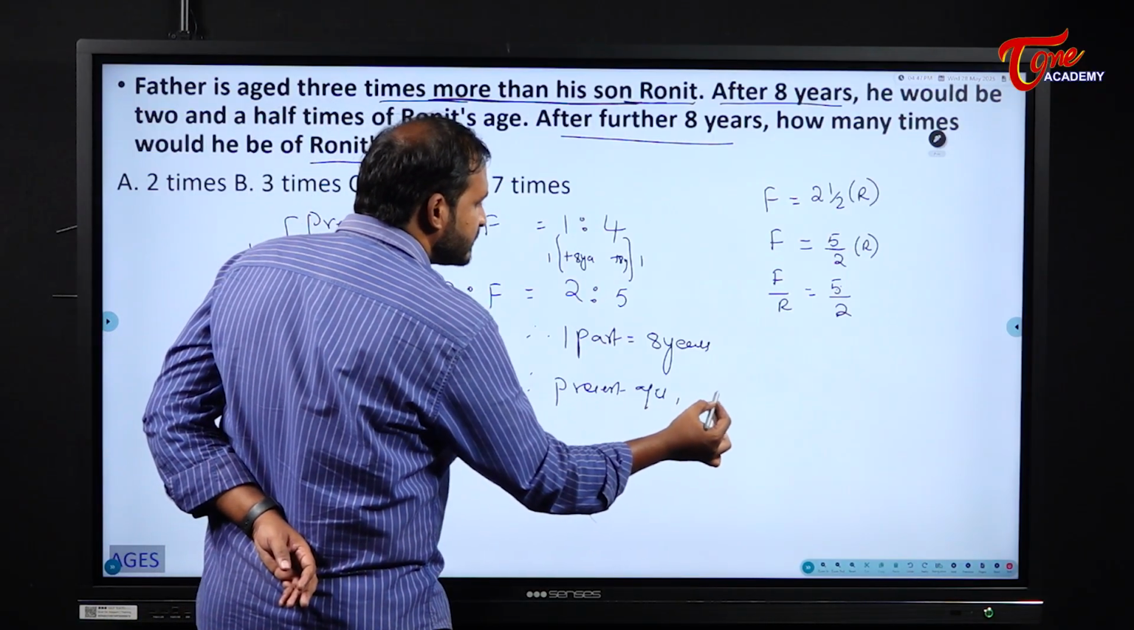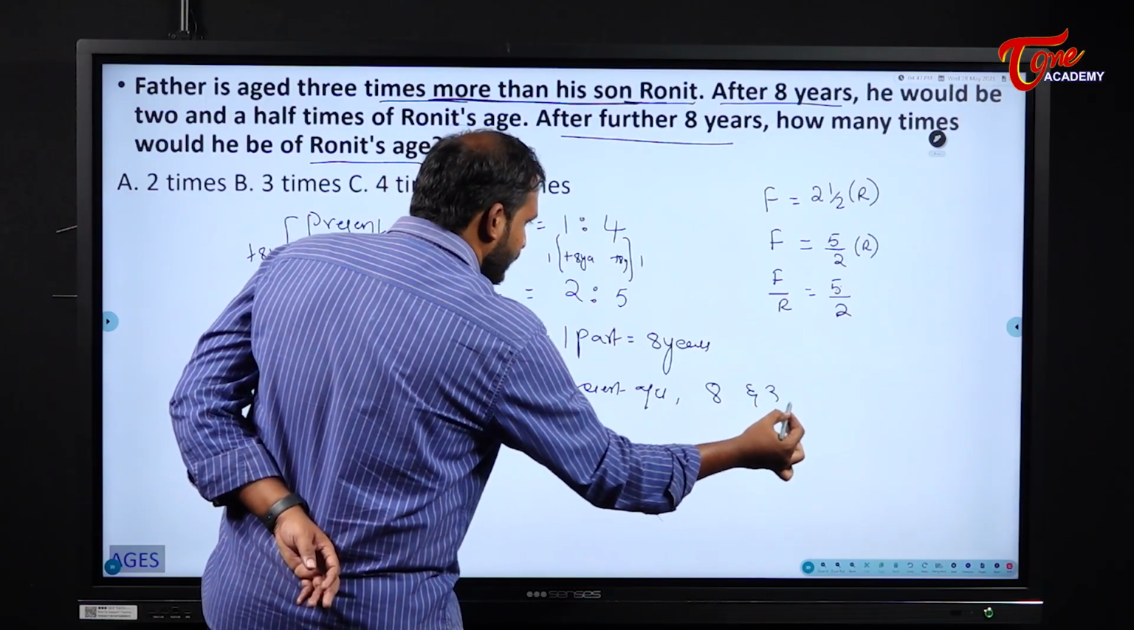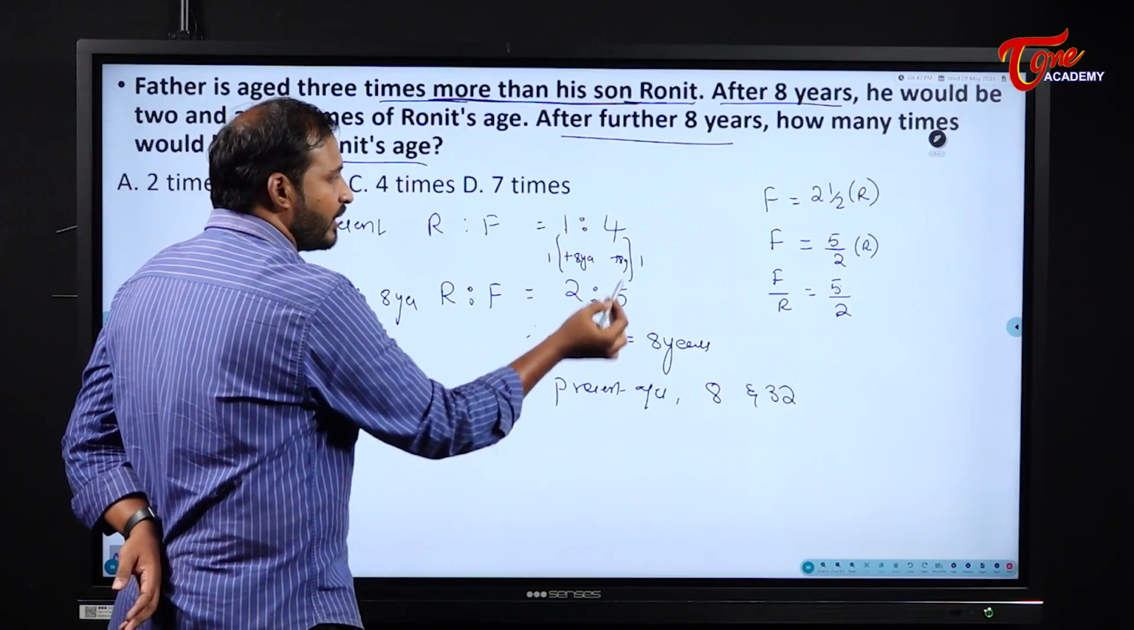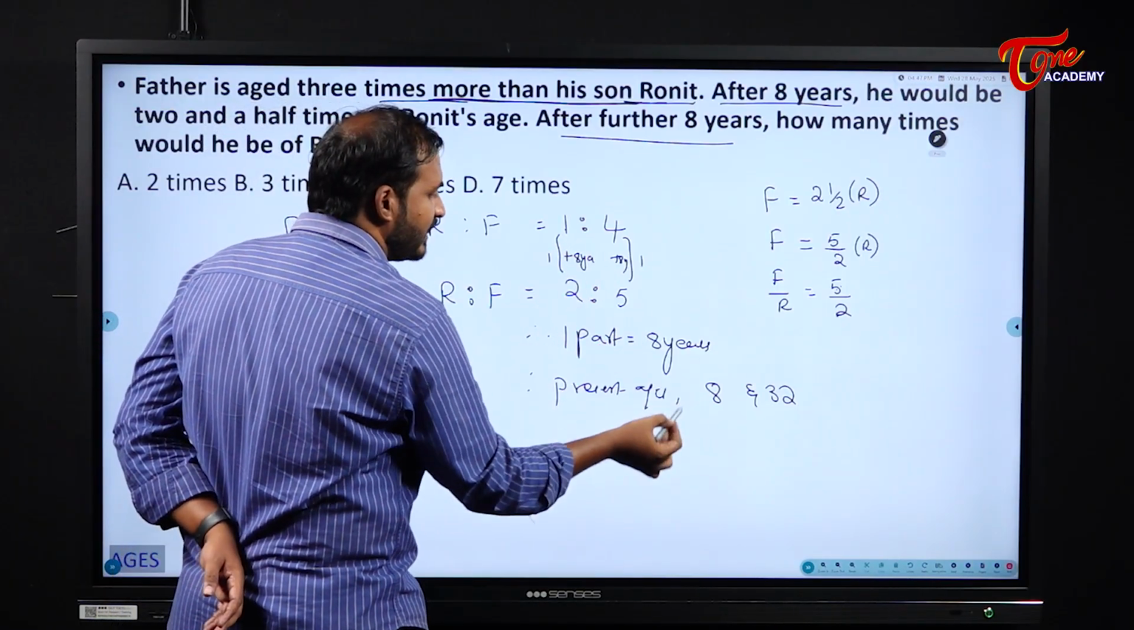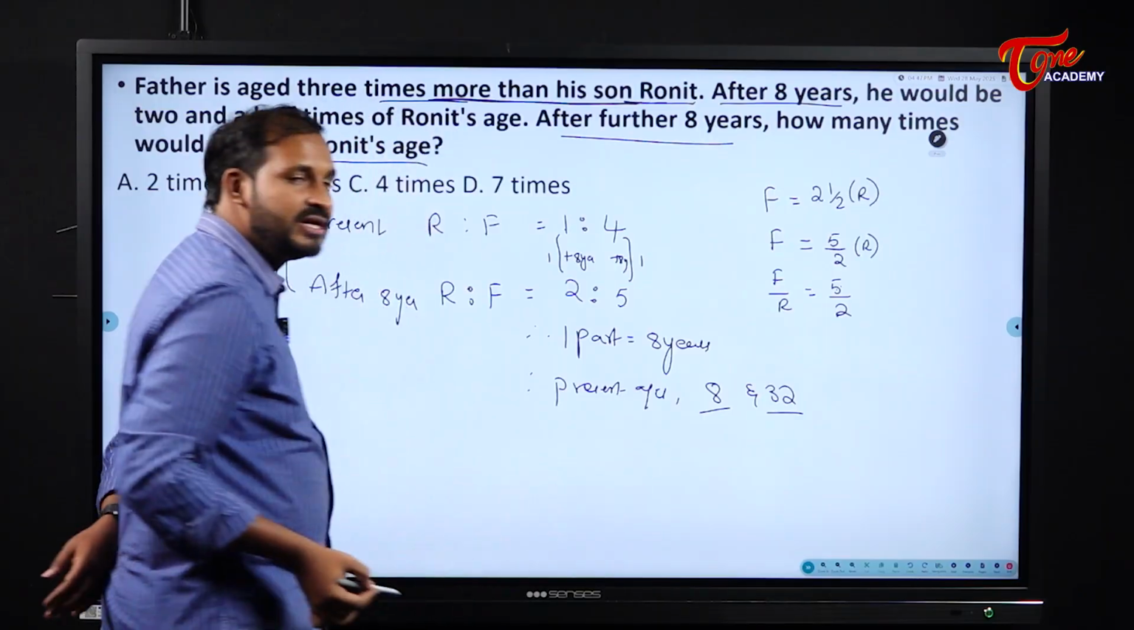So now tell me, what will be their present ages? Present ages will become how much? 8 and 32, right? 8 and 32. Why? Because 1 part and 4 parts. 1 part is 8 years, so 4 parts will become 32 years. This is Ronit's age and this is his father's age.